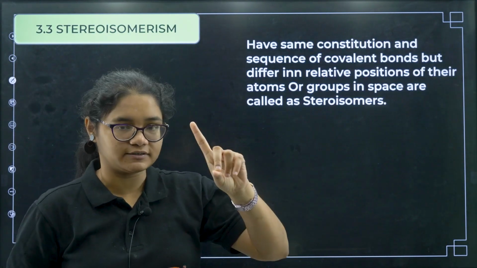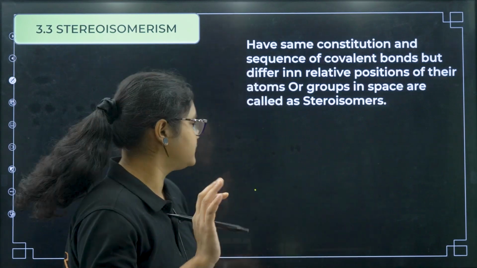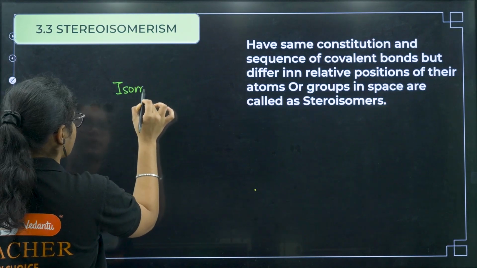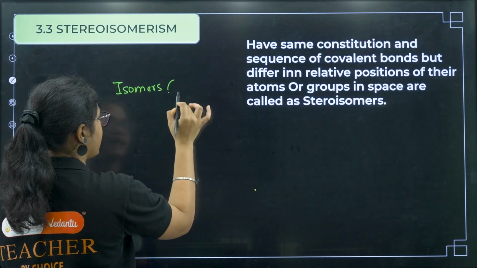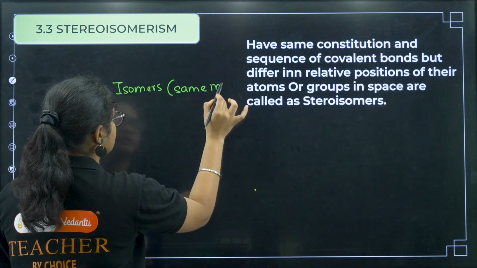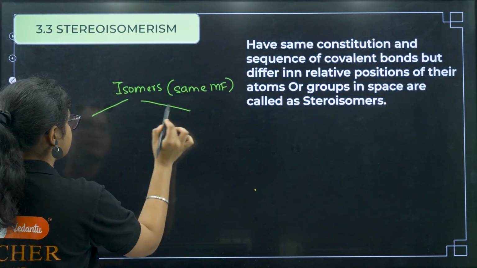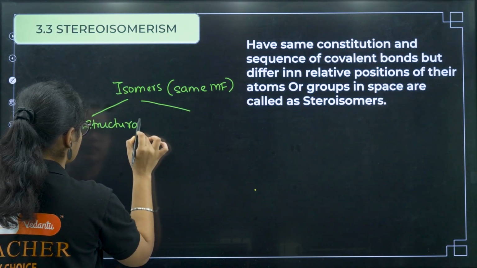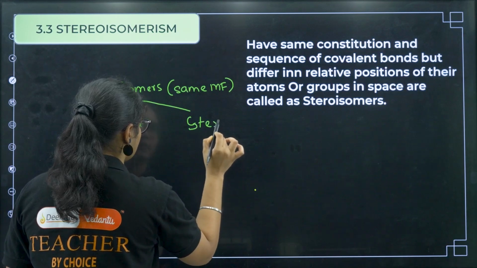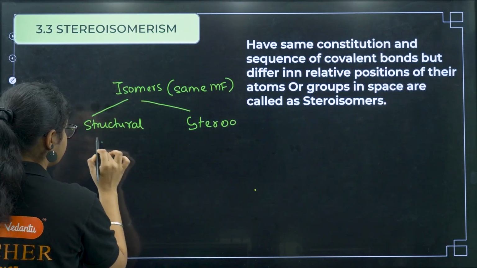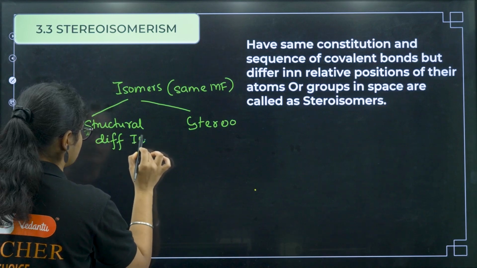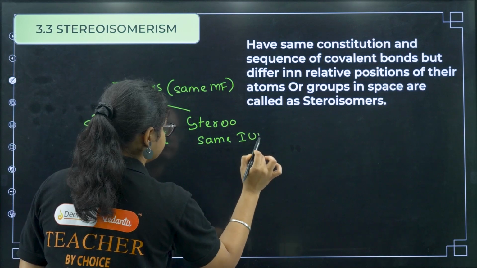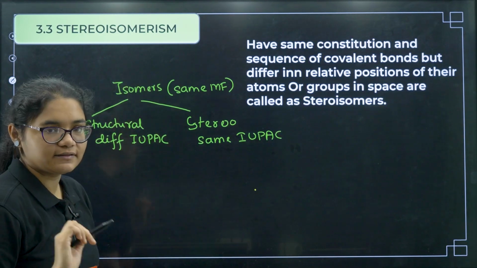So in stereoisomerism, the first thing, definitely the molecular formula will be the same. Now see how I can explain it to you. Isomers means they have the same molecular formula. Again, we have discussed isomers are of two types, structural and stereoisomerism. In structural we will have different IUPAC names, but in stereoisomerism you will have the same IUPAC name. That's the first thing that you should know.